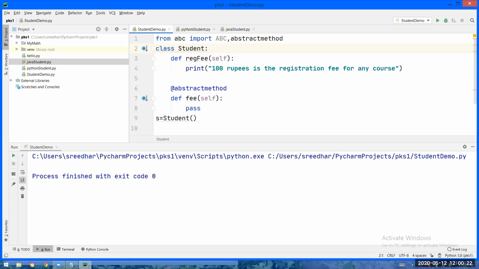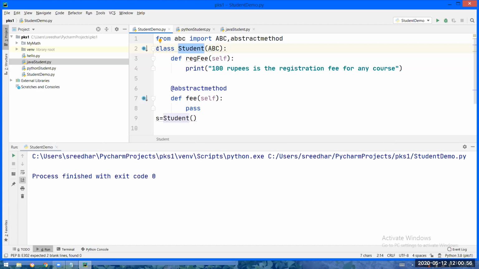What the Python people are telling is, if you want to indicate a class as abstract, make your class the child of the ABC class. ABC means Abstract Base Class. ABC is a predefined class from the Python people. If you make your class the child of the ABC class, I will understand that this class is abstract and I will apply all the properties of abstraction.